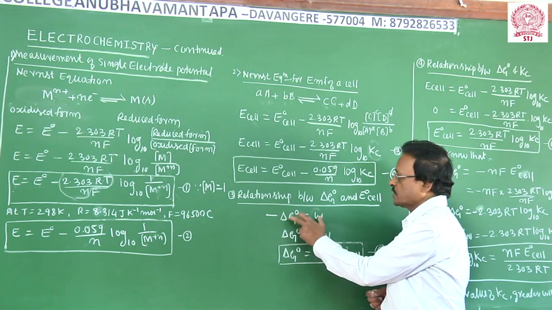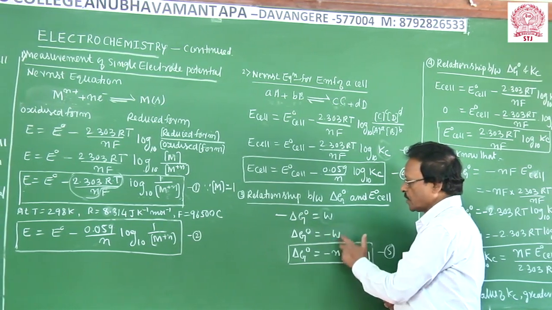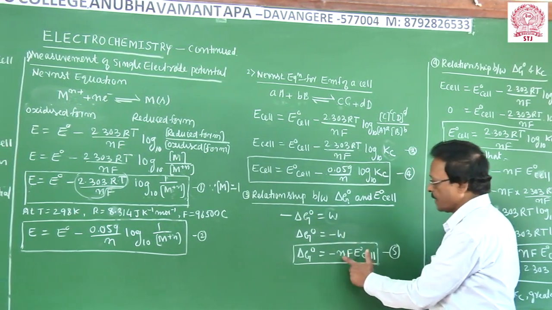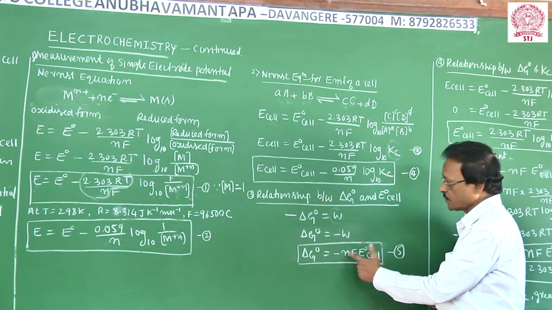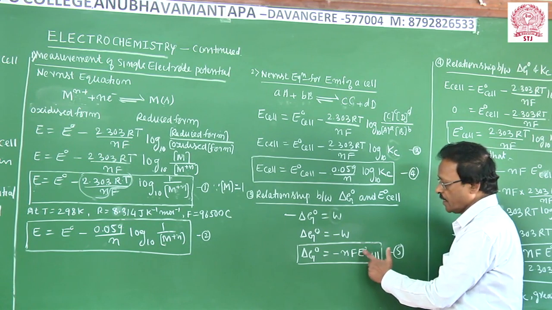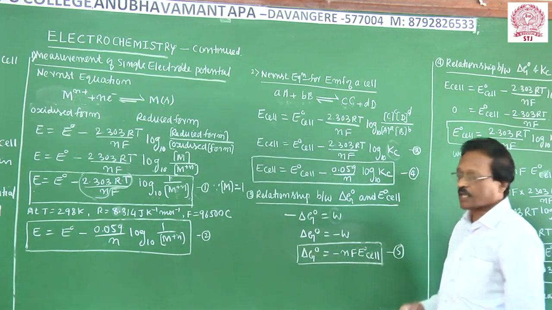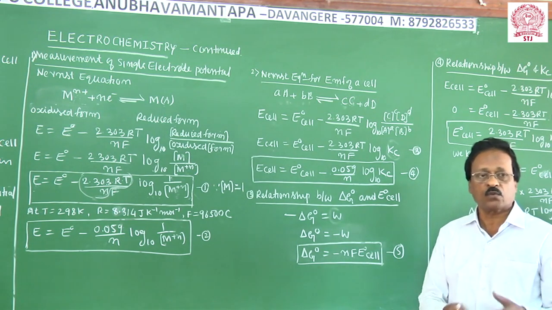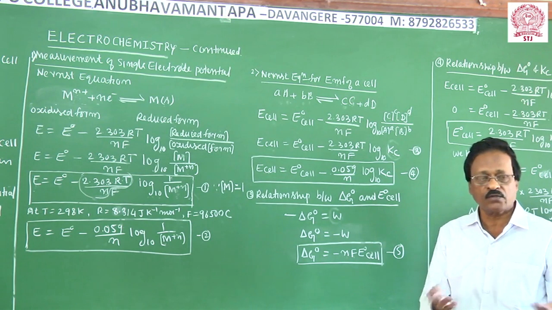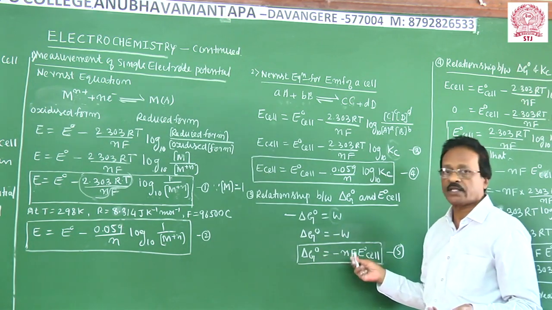What if in this equation ΔG is equal to minus W, the work done? Work done in an electrochemical reaction is given by nFE°cell. n is the number of moles of electrons transferred, F is the Faraday, and E°cell is the standard EMF of the cell. The free energy can be calculated. This is the work done. The decrease in free energy is nothing but the work done.